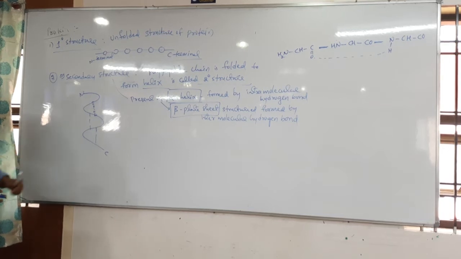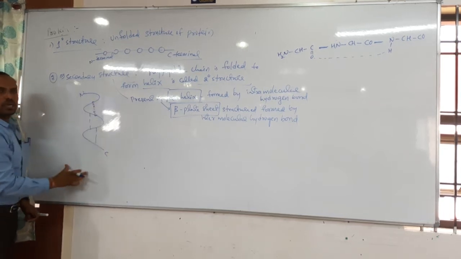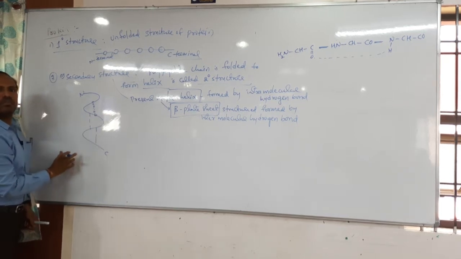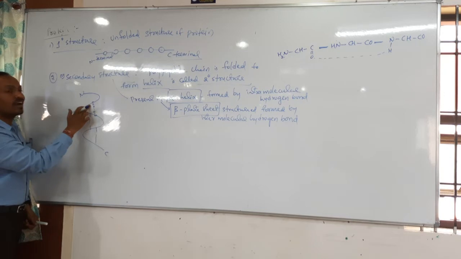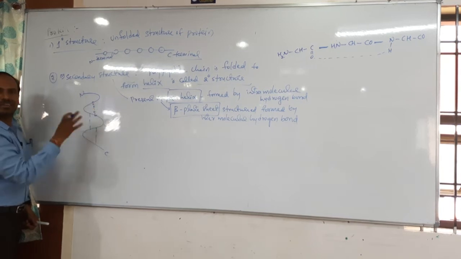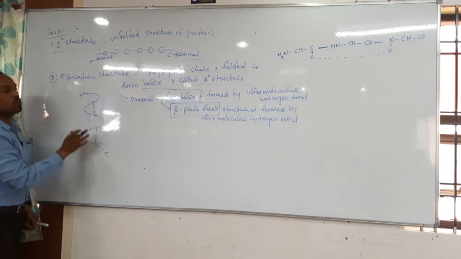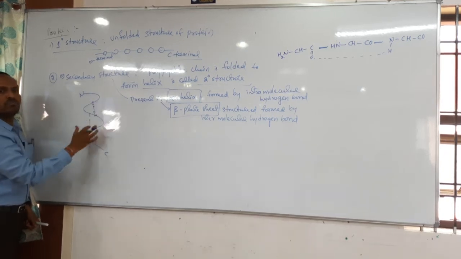Okay, now you have to speak out. This is the secondary structure. In this secondary structure, is it alpha helix or beta plated sheet? Alpha helix only. Why? Because intra means what? Inside the polypeptide chain only, hydrogen bond formation occurs. That's why it becomes helical.